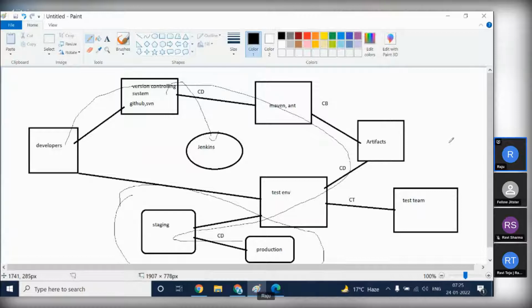Fine. So this is the process where Jenkins comes into the picture. By using certain automation tools to speed up the process, we call it DevOps. Okay. So coming to the course, what tools we are learning here, and why we are learning each tool. Right now you know why Jenkins is used and why these build tools are used, right? Jenkins is used so that this entire process is sped up, and we use build tools to build the artifacts, to convert the source code into some installable file.